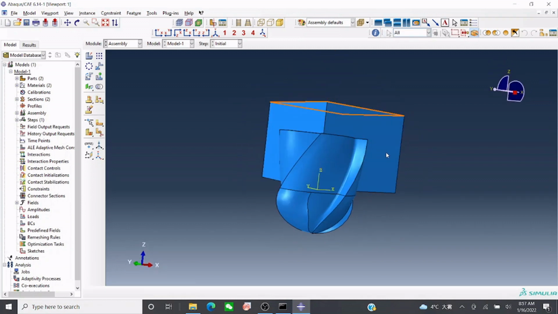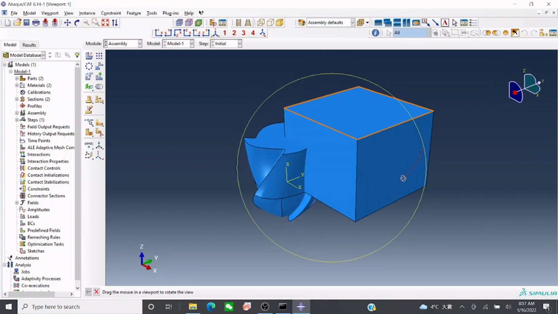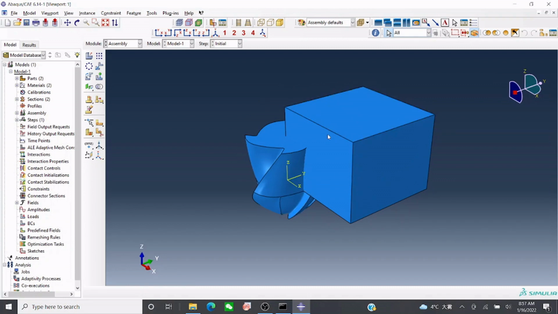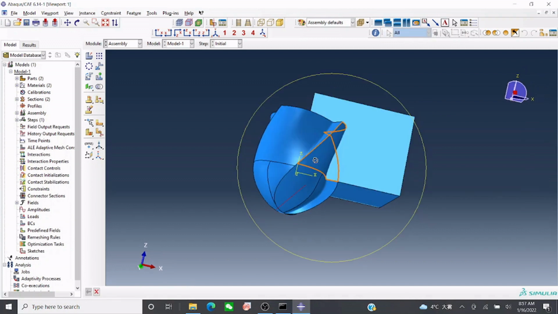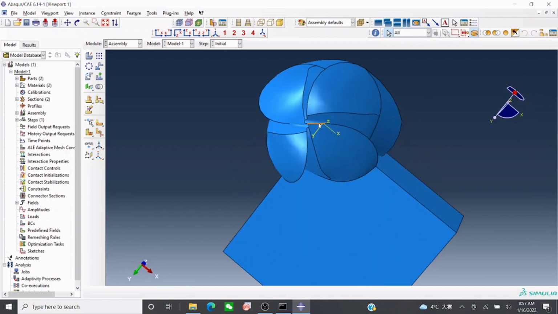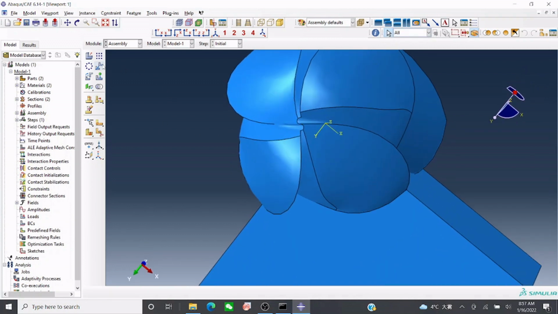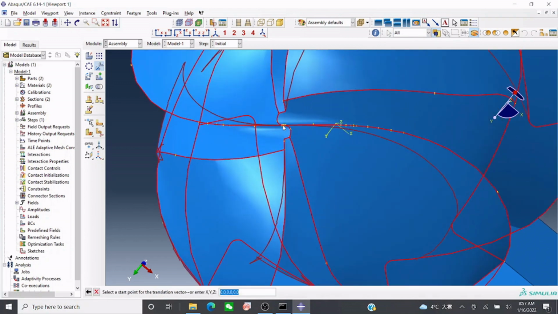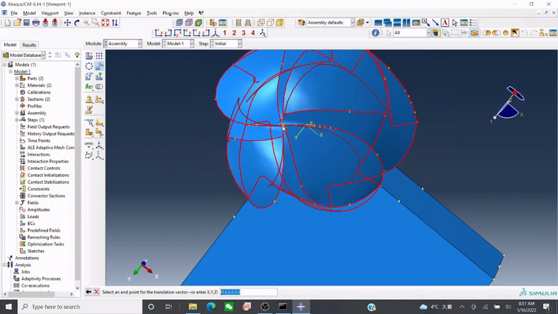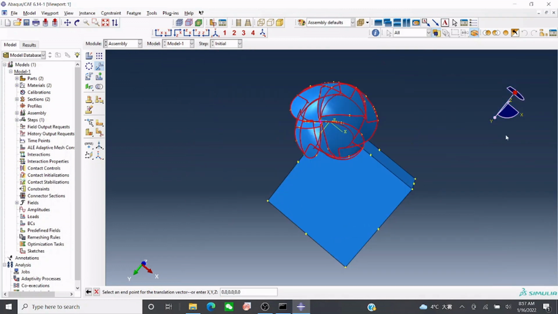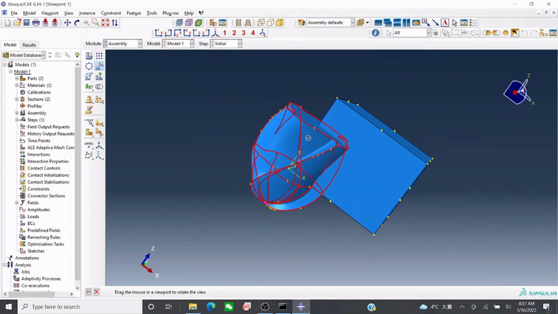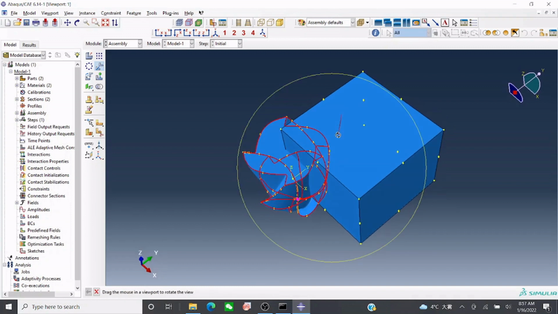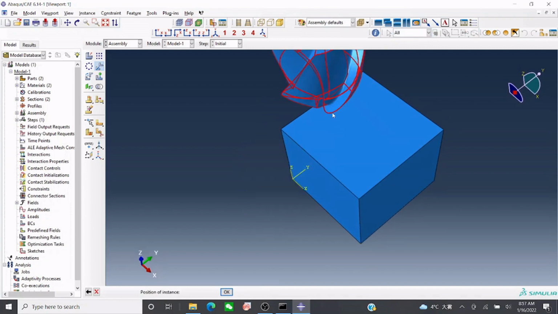You see the position of the tool and workpiece are at different places, so we need the tool to be at the right position from where you want to machine. I'll select the bottom of this one, select a point over here, and then I want this tool to be exactly over this point.